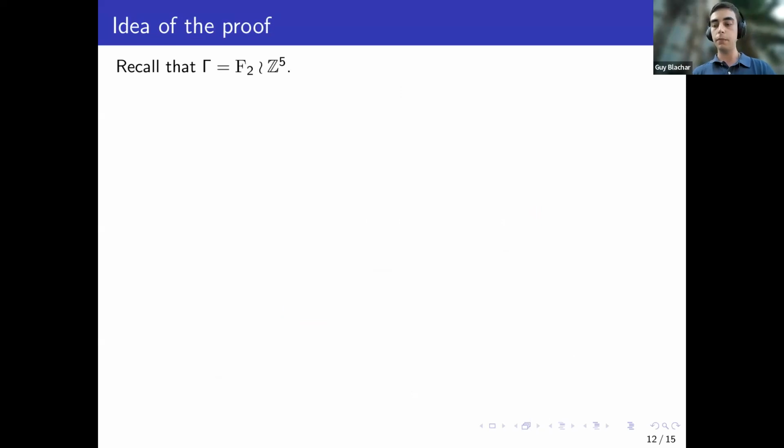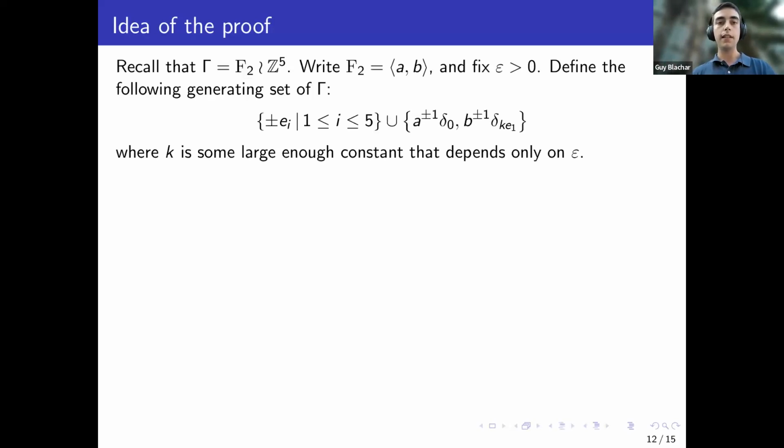So we have this wreath product, and I want to show that I can make random walks satisfy this meta-abelian law with high probability. So I have to give a specific generating set. We'll write A and B for the generators of the free group, and we'll fix epsilon, the error probability that we want to get. And the generating set we will take will have two parts.